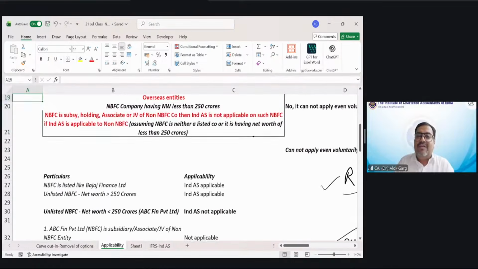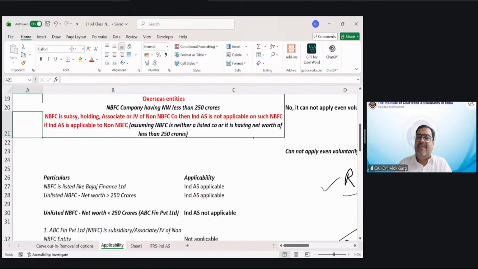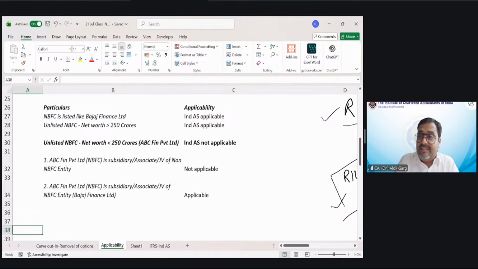So what is this provision? It says that if an NBFC company is a subsidiary company, associate, JV, or holding of a non-NBFC company, then Ind AS is not applicable on such NBFC company just because of its relationship with the non-NBFC company, right? For example, we have taken another example. ABC Finance Private Limited, NBFC, is a subsidiary, associate, JV of a non-NBFC entity. Then Ind AS is not applicable to the NBFC entity, right? Provided it is unlisted and net worth is less than 250 crore.